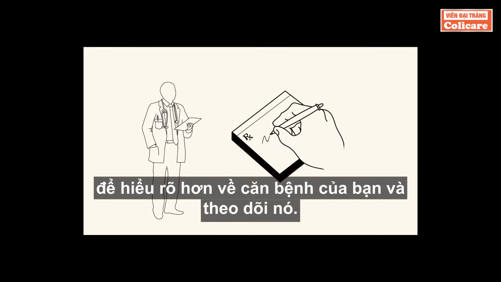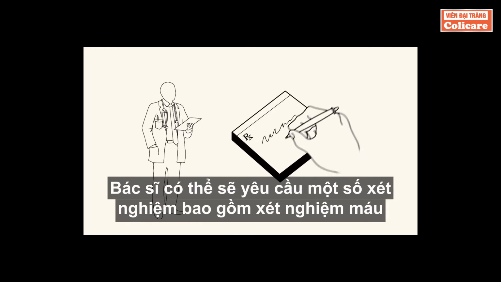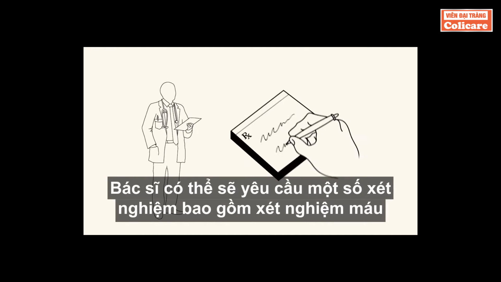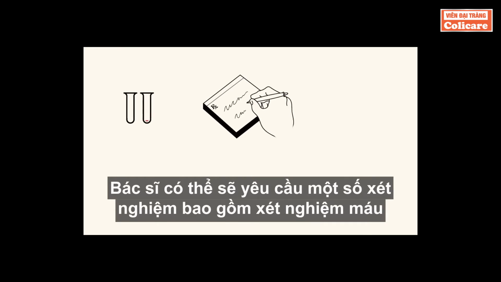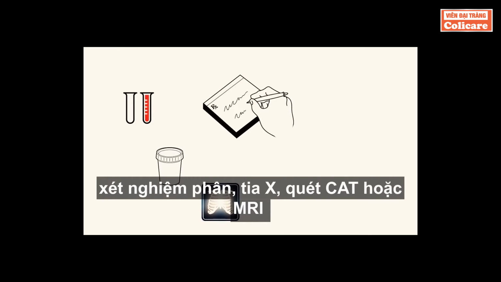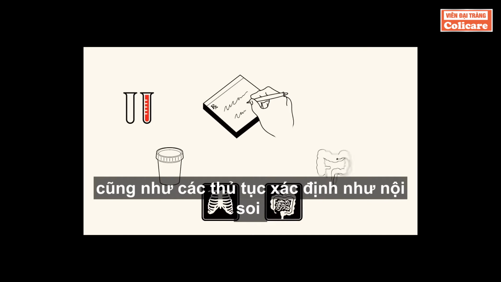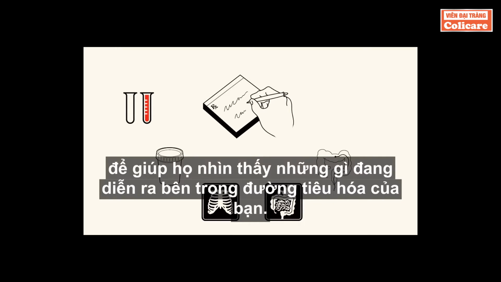To get a better sense of your disease and to monitor it over time, your doctor will likely order a number of tests, including blood tests, stool tests, X-rays, and scans, such as CAT scans or MRIs, as well as scoping procedures, like a colonoscopy, to help them see what's going on inside your GI tract.